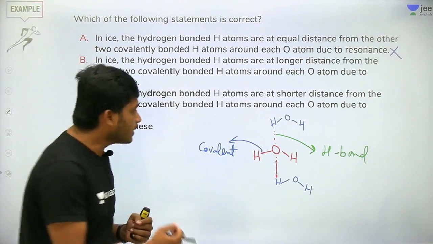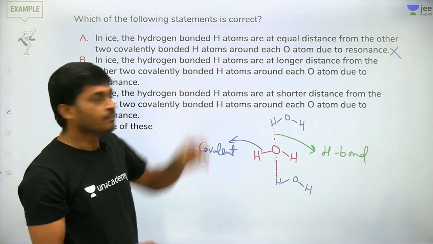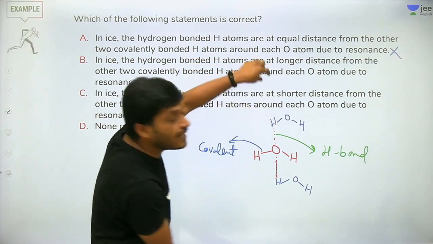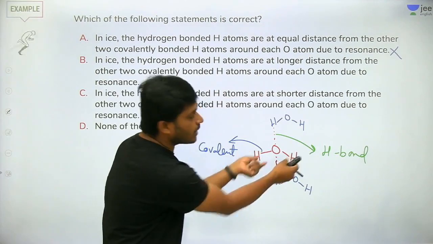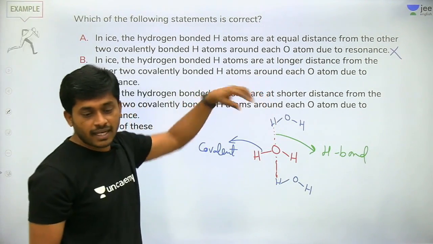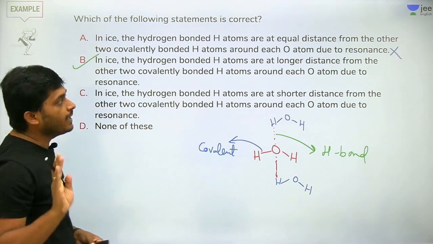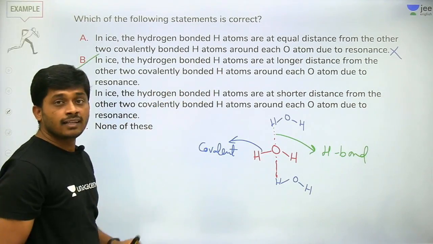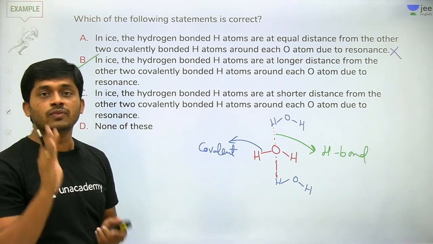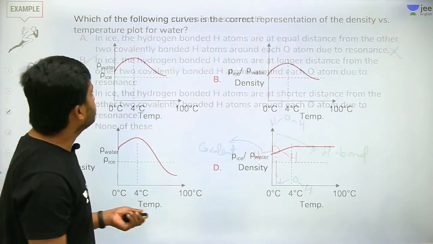If it is a strong bond, the distance is less. Weak bond, distance is more. So these two hydrogens are at longer distance compared to these two hydrogens. These two are close, these are long because of the attractions. So answer is B, longer distance, and two hydrogens are closer, which are covalently bonded. Got it? Right. Next question.